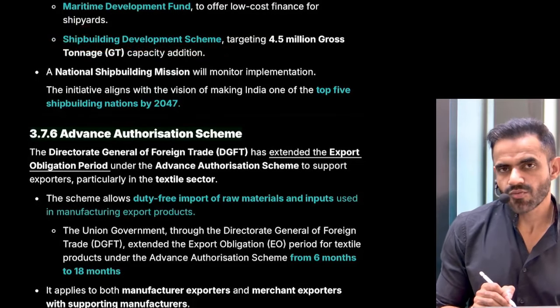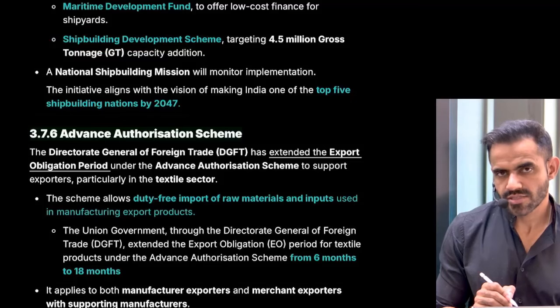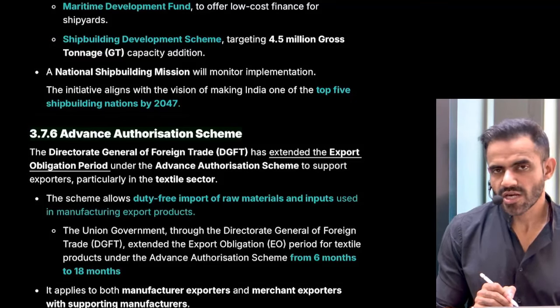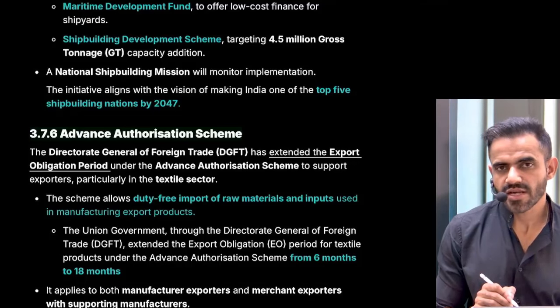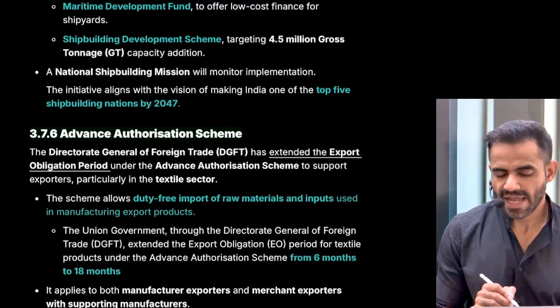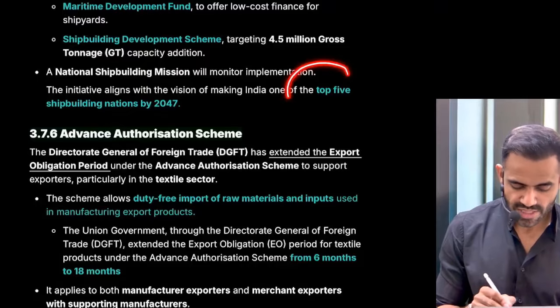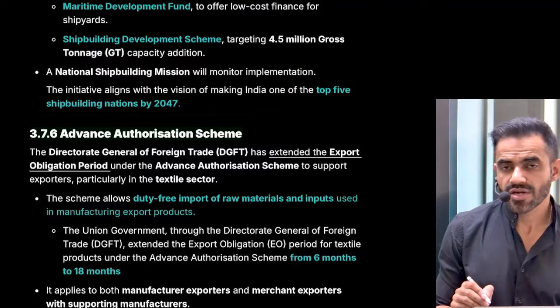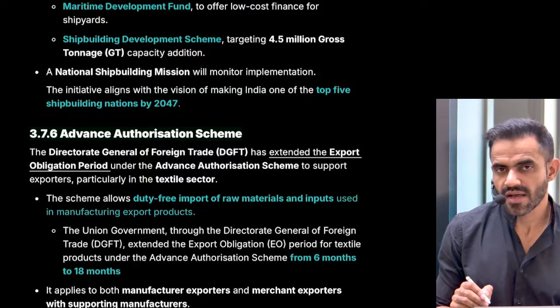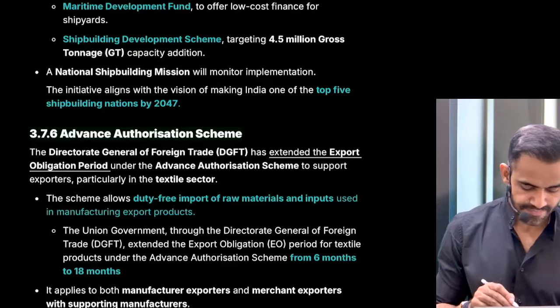Please remember, right now we are heavily dependent on others for this sector. So we just want to boost our Atmanirbharta or self-reliance, and that's why the government has announced this financial package. The objective is to be in the top 5 shipbuilding nations by 2047. Right now, countries like China and South Korea dominate this sector.